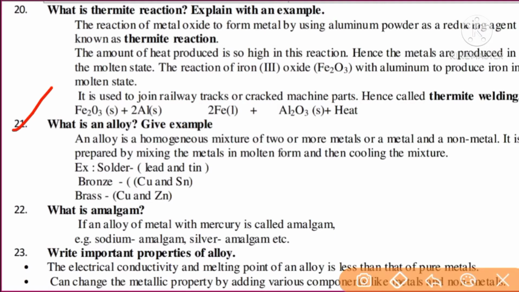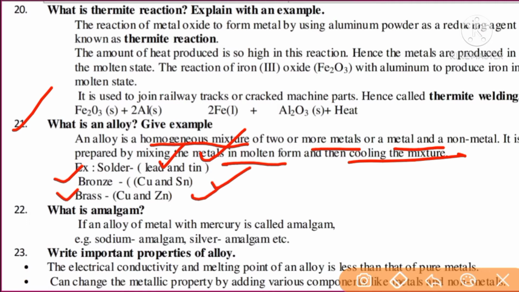What is an alloy? Give example. An alloy is a homogeneous mixture of two or more metals, or of a metal and a non-metal, prepared by mixing the metals in molten form and then cooling the mixture. Example, solder. Solder wire is made up of lead and tin. Bronze is an alloy made up of copper and tin. Brass is another alloy which is made up of copper and zinc metals.